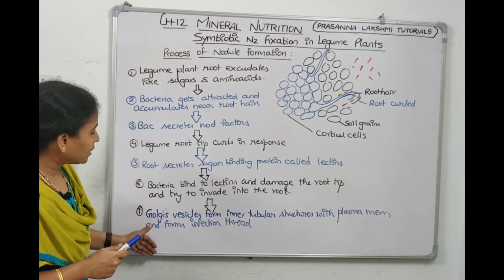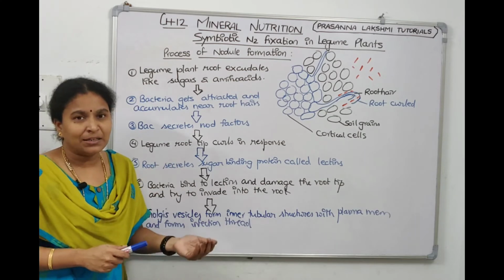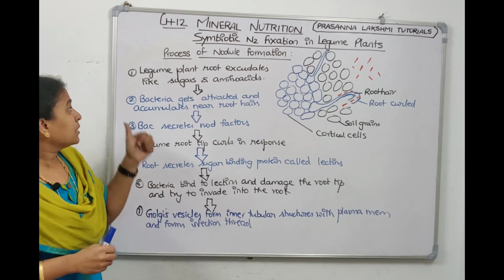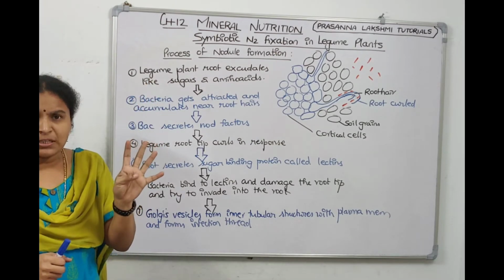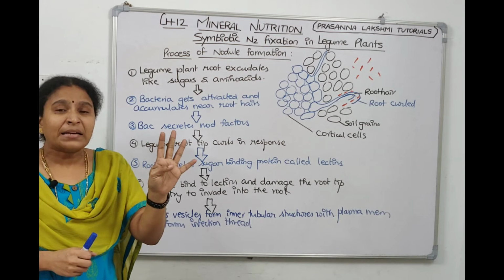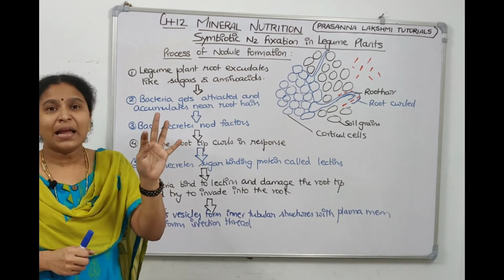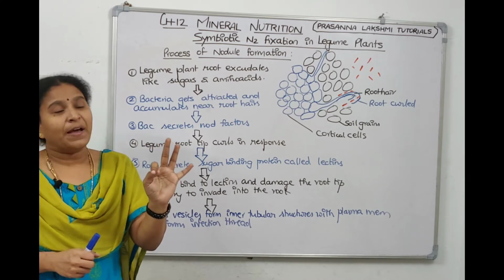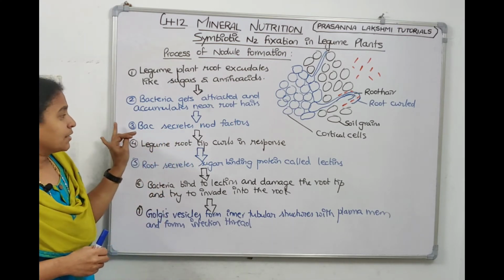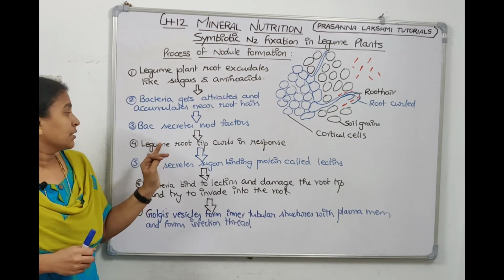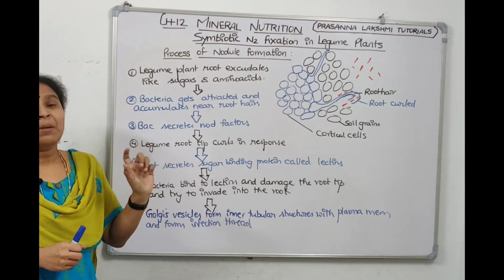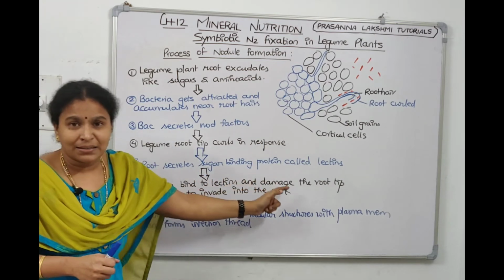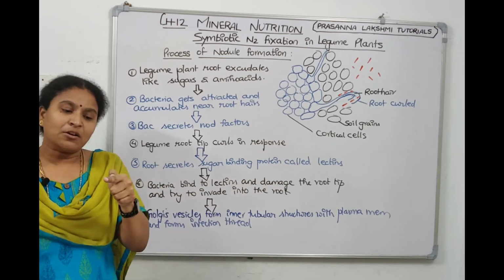So let's see the 7 steps, then take a screenshot, then we will continue. We are seeing the process of nodule formation. First, the plant itself will secrete sugars and amino acids. Second, the bacteria gets attracted towards the sugars and accumulates around the root hair, and the bacteria secretes nod factors. In response to the nod factors, the plant root hair will curl. When it curls, the root secretes a sugar binding protein called lectin. To this lectin, the bacteria goes and sticks.